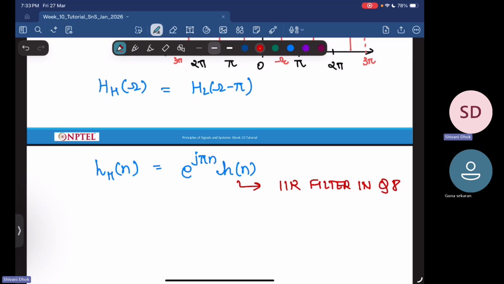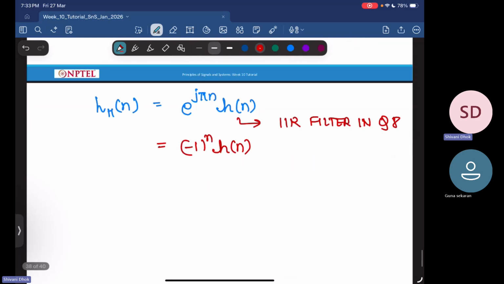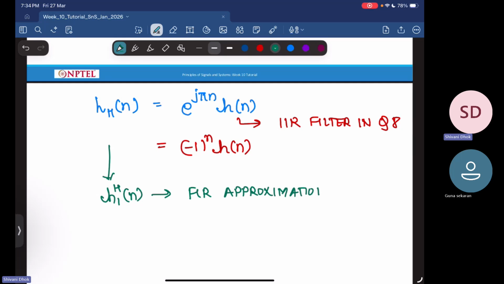Okay, so this is what we have. So this becomes what now? This is equal to minus 1 to the power n into h of n. So this is your IIR high pass filter. Now you want to get h1 high pass of n, which is the FIR approximation of hH of n.